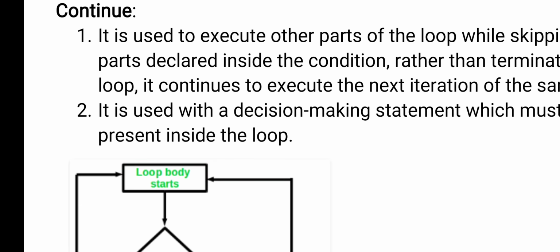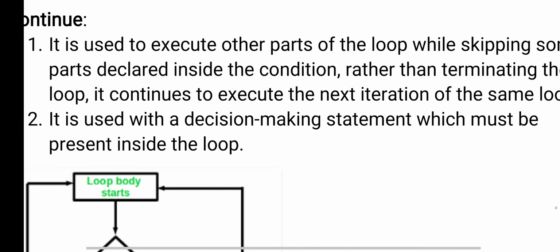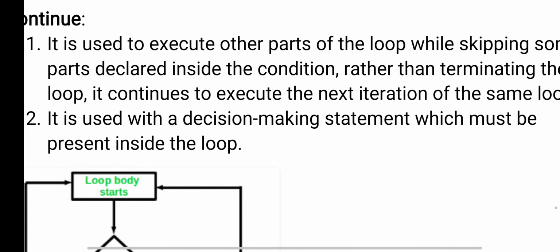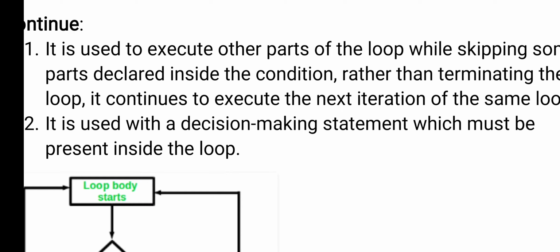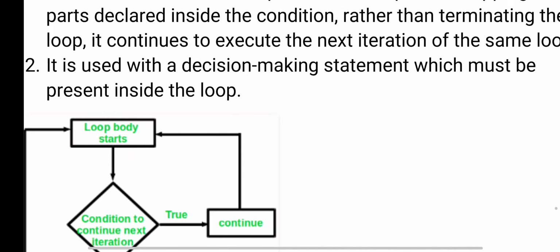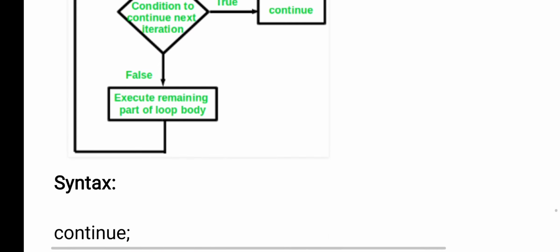Okay, you can see here the definition. It is used to execute other part of the loop while skipping some parts declared inside the condition, means it will execute all the statements inside the loop except some part, and what part should be skipped, that will be decided by using a condition. Okay, and this you can use inside the decision making statement also. So the syntax is only the continue keyword and the semicolon.